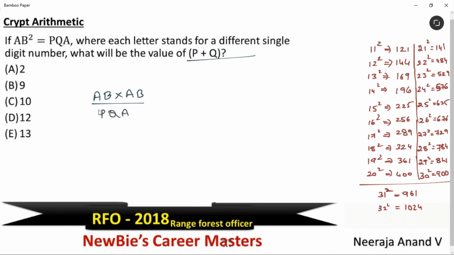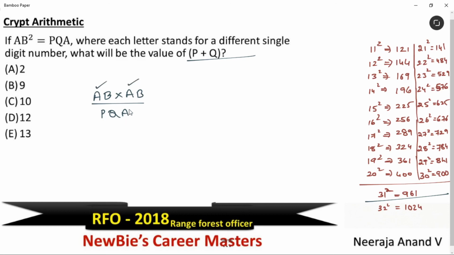Square numbers which has 3-digit number as the answer. I have listed all the square numbers which has 3-digit number as the answer. Till 31 we have possibilities. Okay, no need to check each and every number. We can simplify here. We can get the answer easily. See, first thing what we have to check is here.